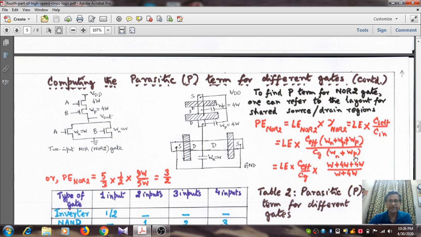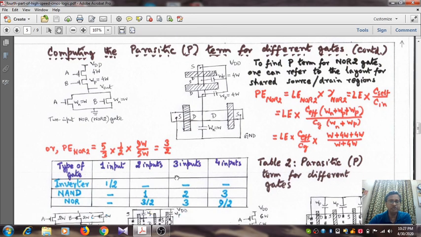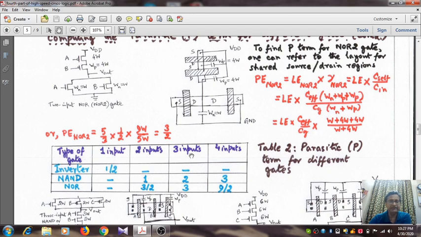So this becomes 9. So LE is 5 by 3 for a 2 input NOR gate. Effective capacitance is 1, this is 2. So 5 by 3 into 1 by 2, and this is 9 by 5. So overall it becomes 3 by 2 or 1.5. You can easily verify that for a 3 input NAND gate, the